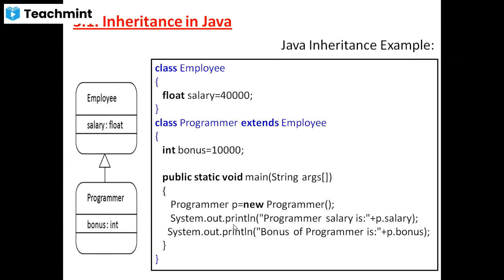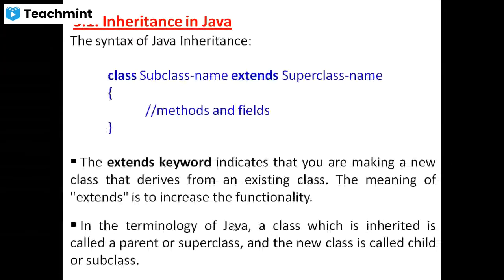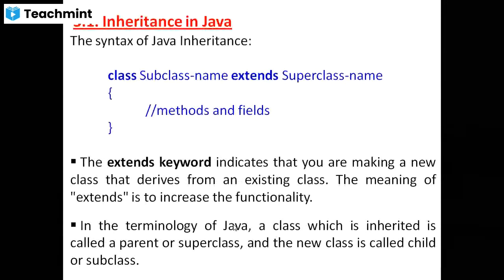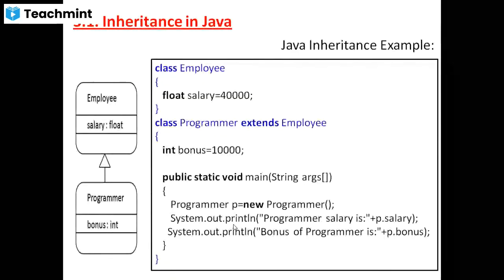By using the parent class we are going to create a subclass or child class. How to create it? By using the syntax: class subclass name extends superclass name. Now see, class is a keyword, Programmer is the subclass name, then the keyword extends, and the superclass name is Employee. Understood?